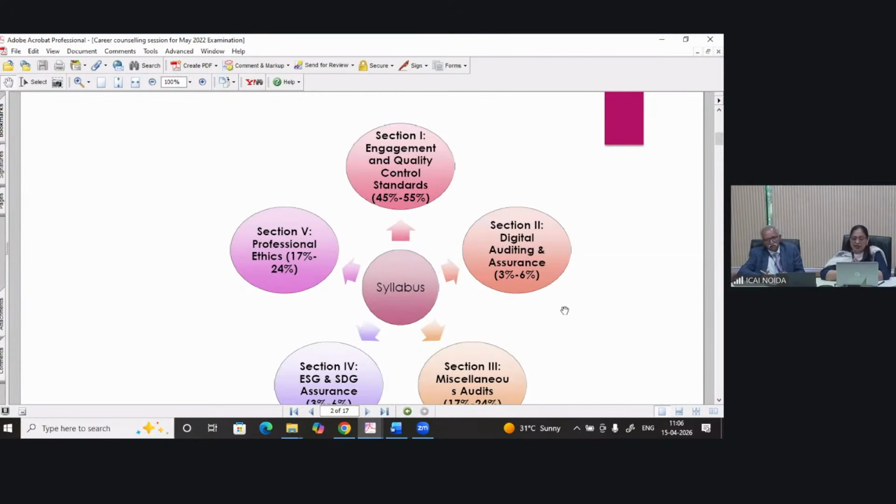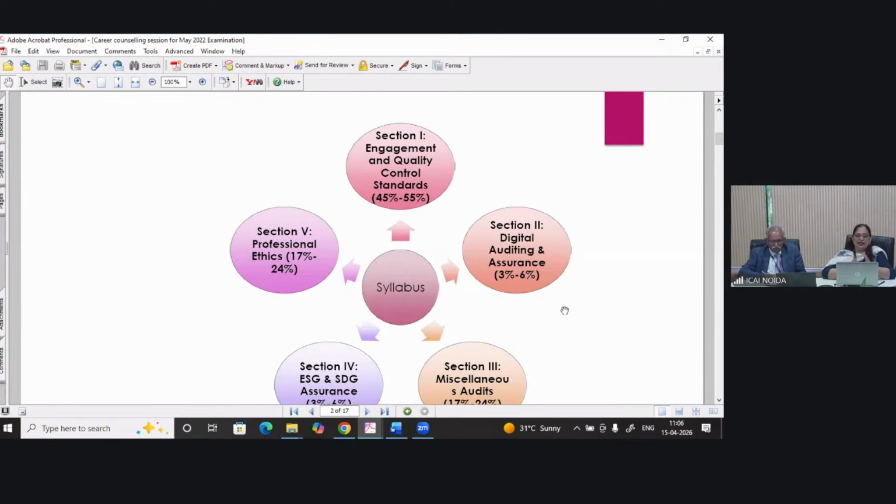Then moving towards section 3, we have miscellaneous audits, and this section covers group audits, audit of banks, audit of NBFC, due diligence, forensic audit, and audit of PSU. So all miscellaneous audits are covered in section 3, and the weightage is 17% to 24%. Technically, it will be 20 to 27 marks.